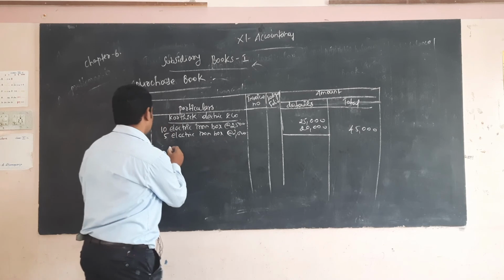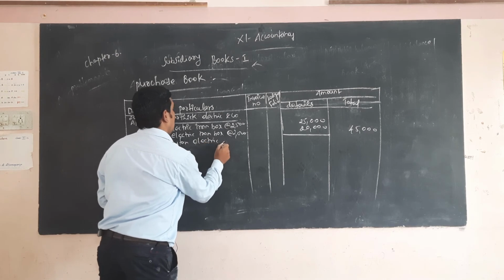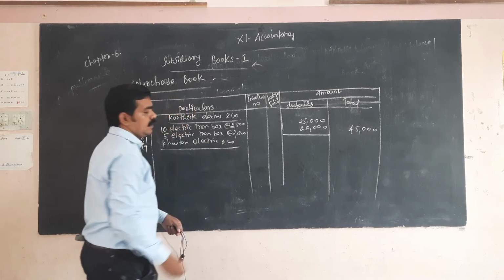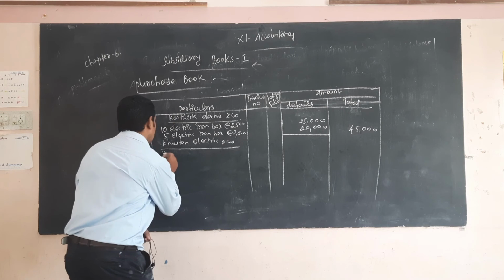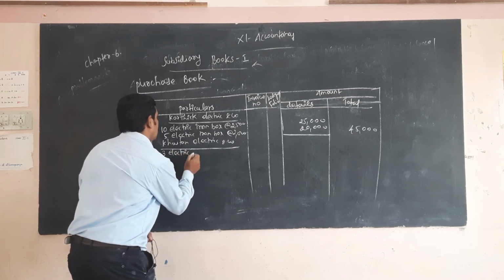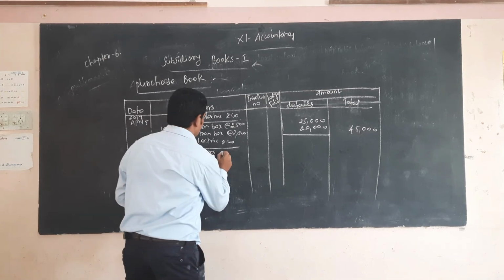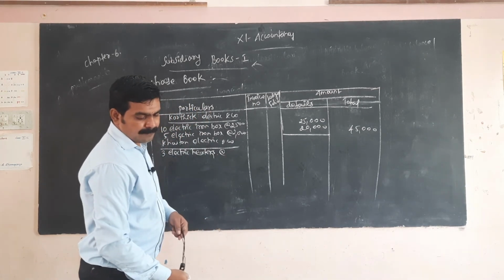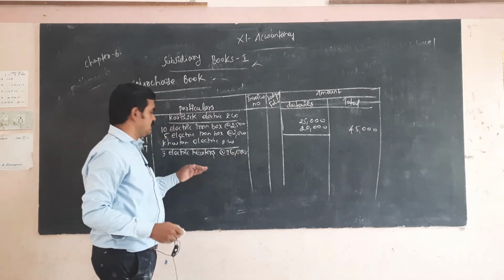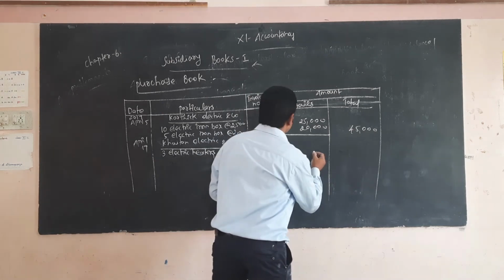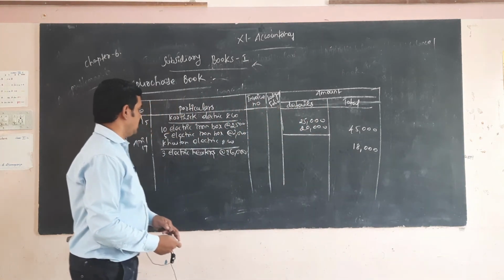The company name is Kaitan Electric and Co. 3 electric heaters at the rate of rupees 6,000. So 3 into 6,000 is 18,000.